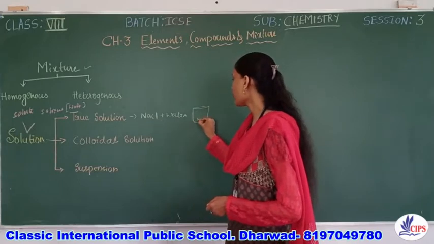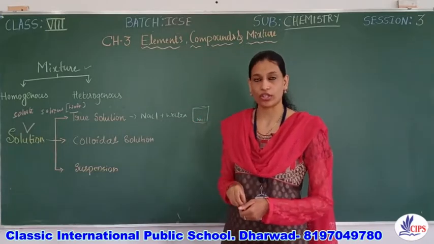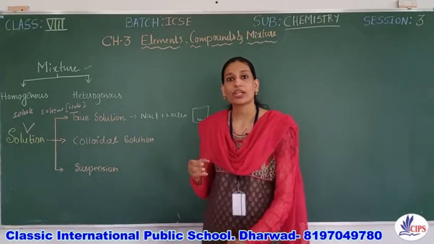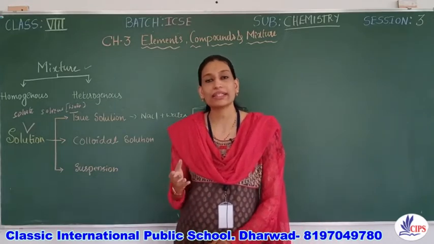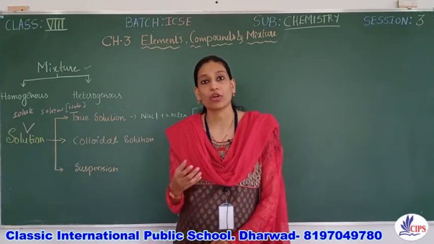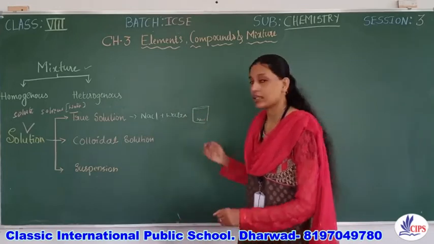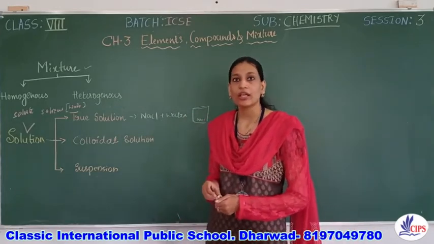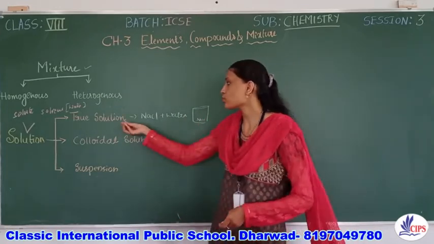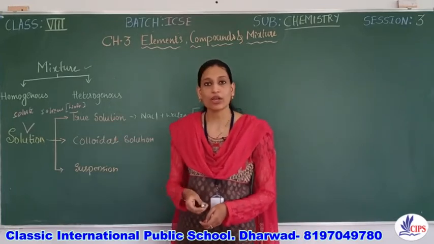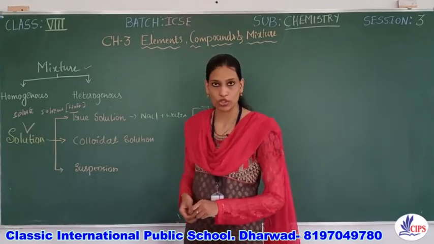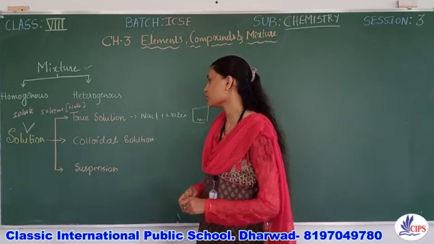When the sodium chloride dissolved, we saw that the sodium chloride ions completely dissolved in the water and were not seen in the water, right? Therefore we call it a true solution, which has uniform composition.